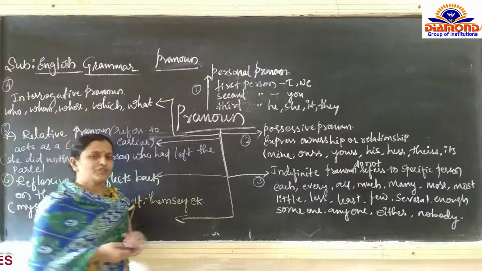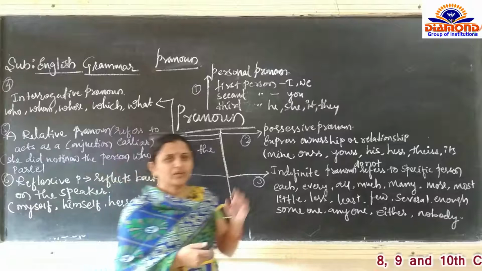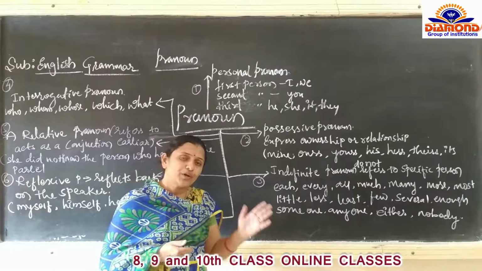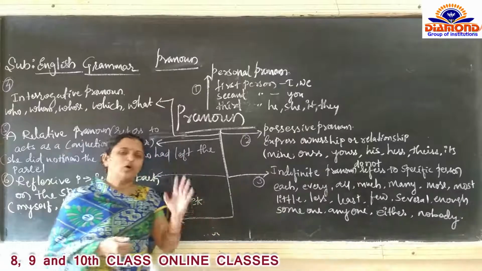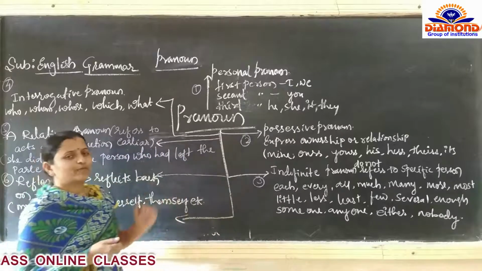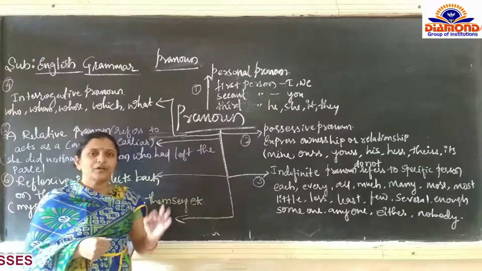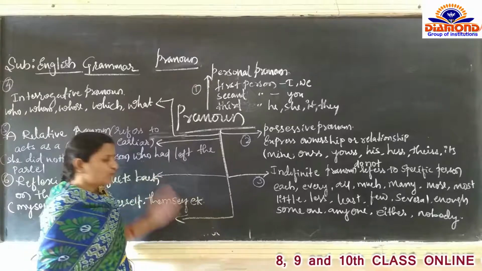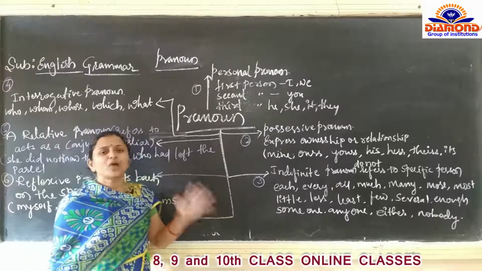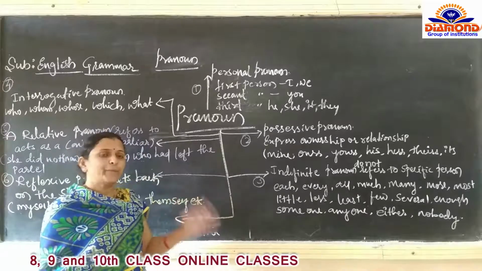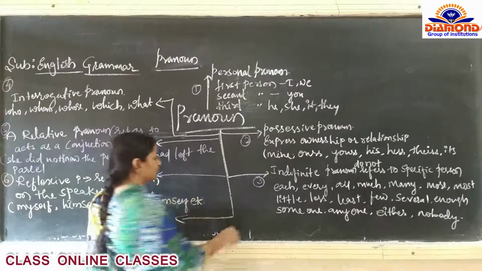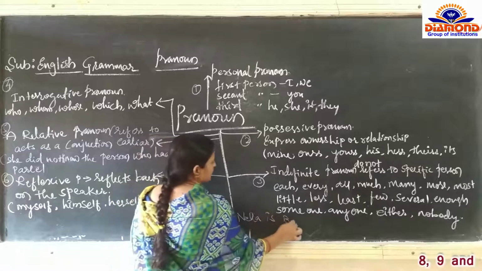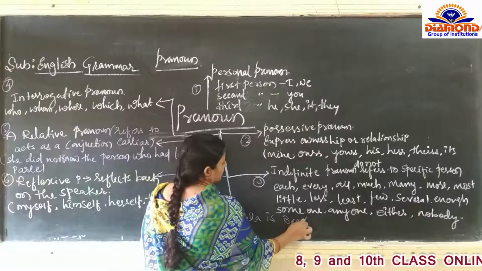You all know the definition of pronoun. Pronoun is a word which is used instead of a noun. You all know, and you have all learned this definition by heart. Pronoun is a word which is used instead of a noun. The word which is used instead of a noun is called a pronoun. For example, Neha is beautiful.